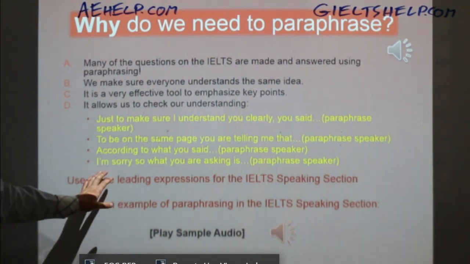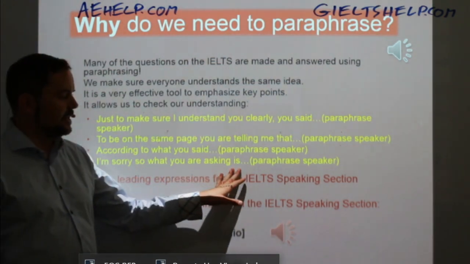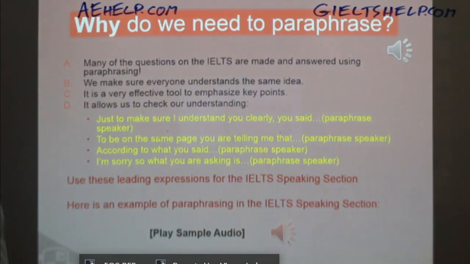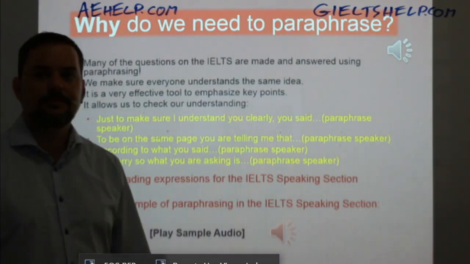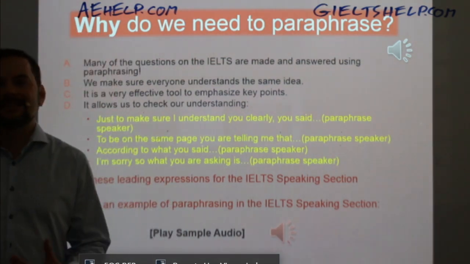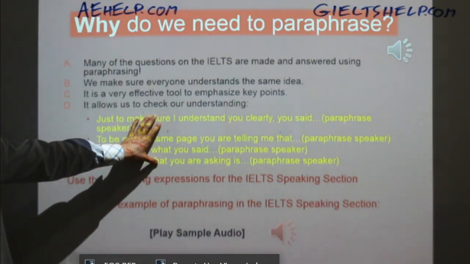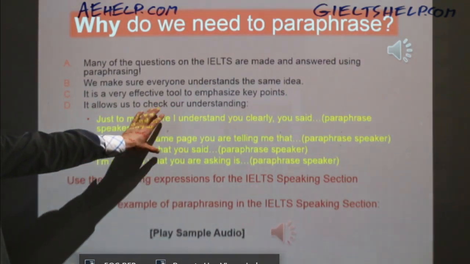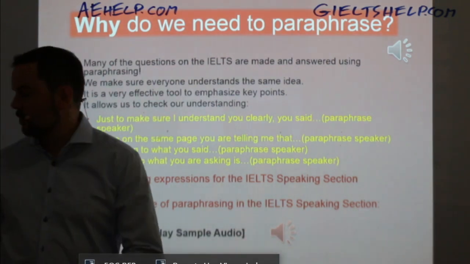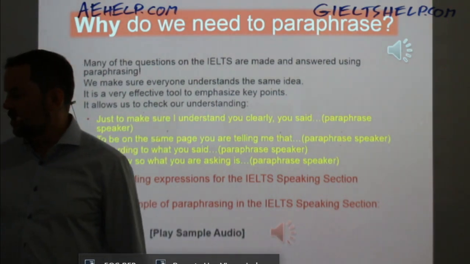I'm sorry, so what you're asking me is the positives and negatives of riding a bicycle to work. Okay, so again, practice these expressions to check your understanding for difficult questions in the speaking section. Okay, we'll practice those later on.